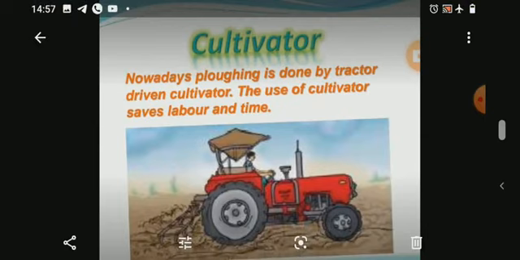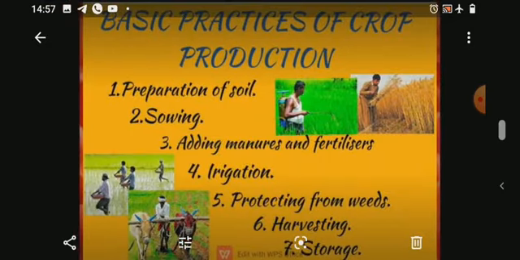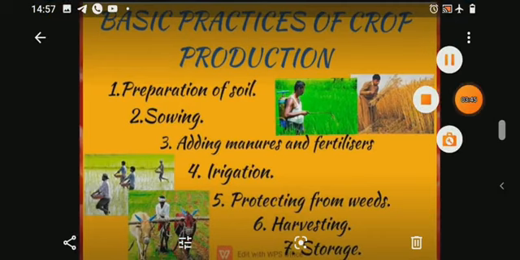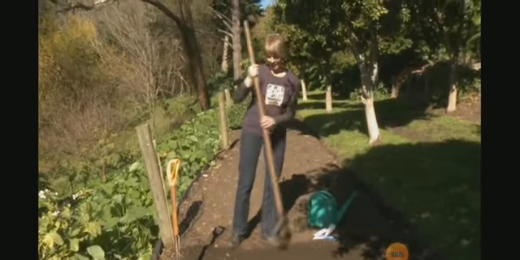See, what can you see in this picture? It is the picture of a cultivator. Nowadays, plowing is done by tractor-driven cultivator. The use of cultivator saves labor and time. So children, so far we learned the preparation of soil, that is the first step. Now watch this video.